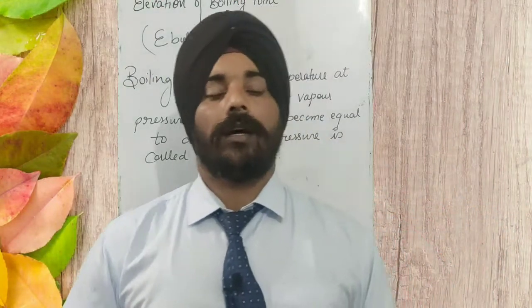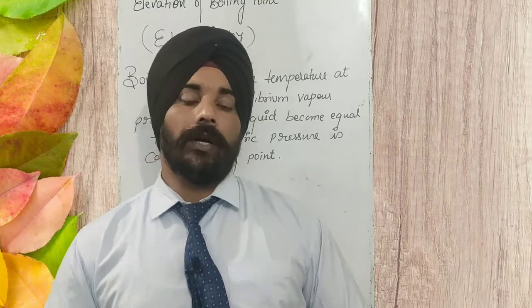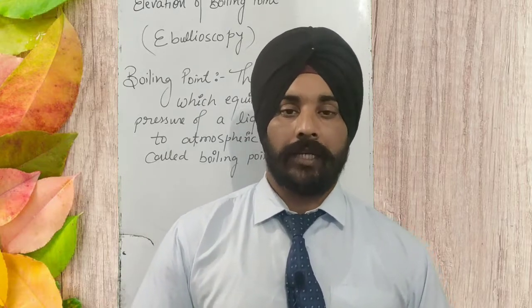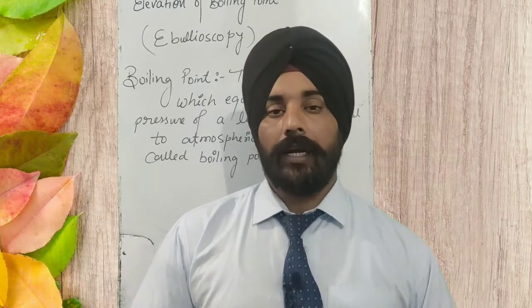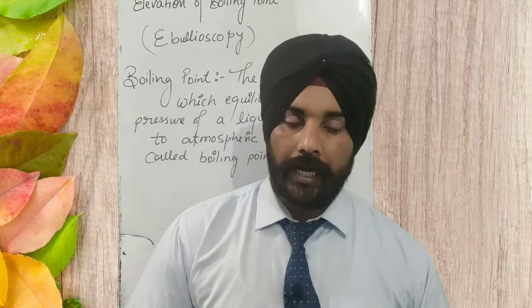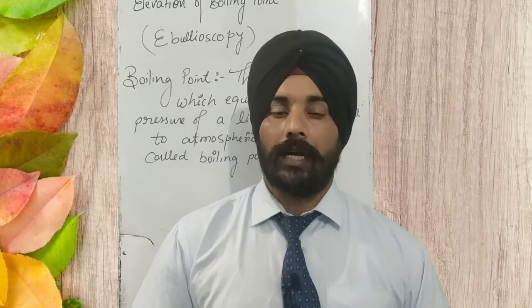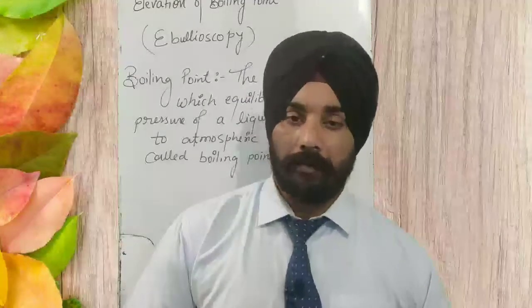Hello students, here I am again in front of you with a new video lecture, and in today's lecture we are going to discuss the next colligative property. Let me tell you once again, we are studying the chapter Solutions, Chemistry Class 12th, and this is part number 7.